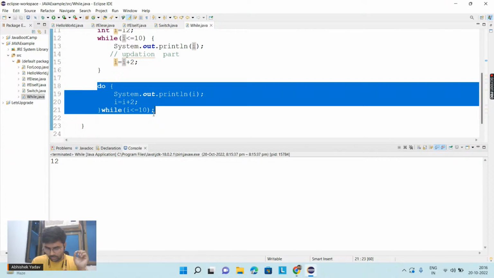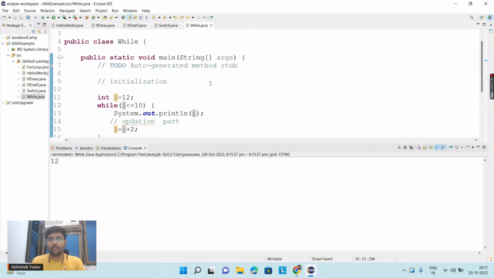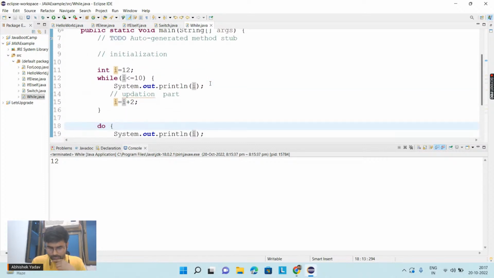Which has better complexity? Okay, it depends on the use case, like how you are using the while and do while. For this program both will have the same time complexity. In the next session we will discuss time complexity, but not for now. But Kuldeep, if you know something about time complexity, then both have the same time complexity, because for both the number of iterations are the same, right? We are going from 1 till 10.